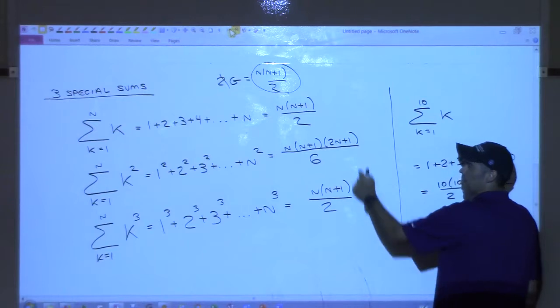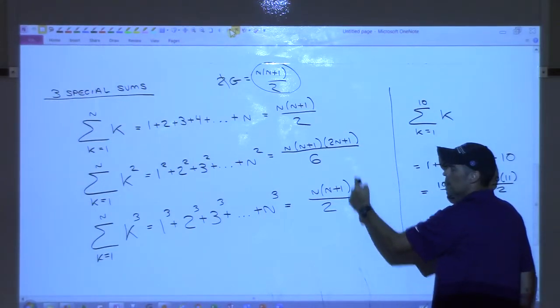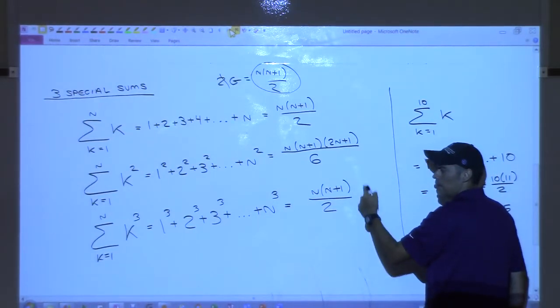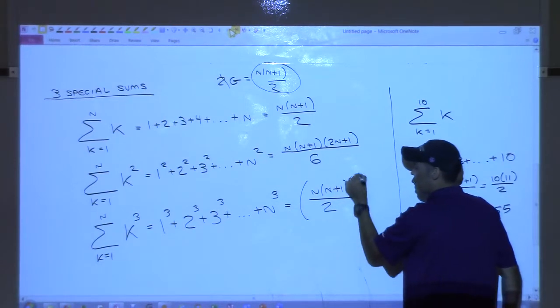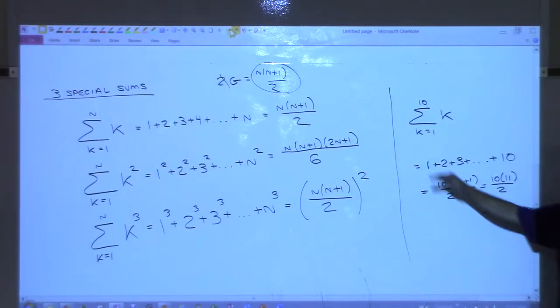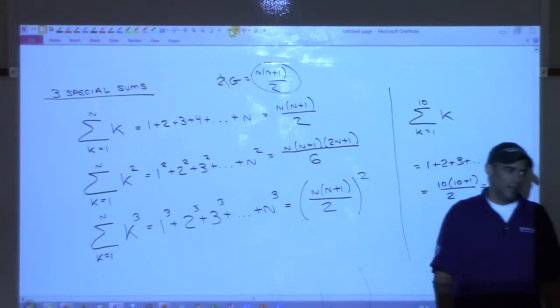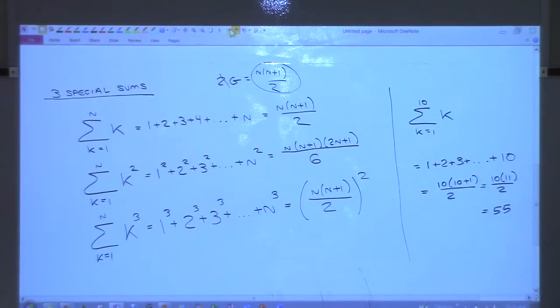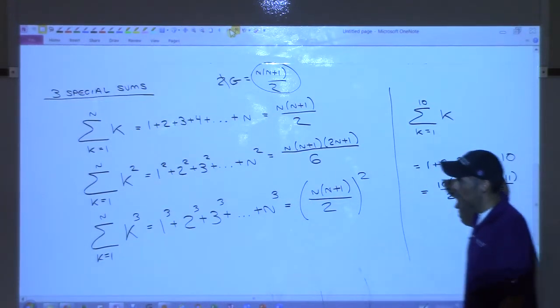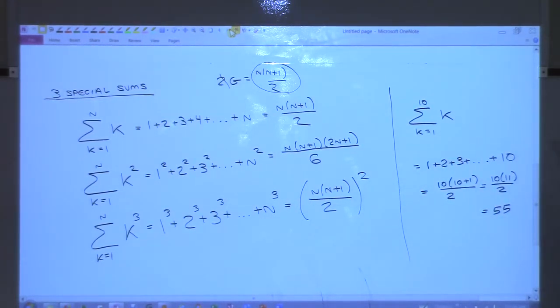Wait a minute, it can't be the same as that one, right? It's not. It's this thing squared. So these two are almost identical. The only difference is that this one is squared. Again, don't ask why, don't ask me to prove it. If you want me to prove it, I'll prove it in my office. I can prove these to you, but I'm not going to do it here.